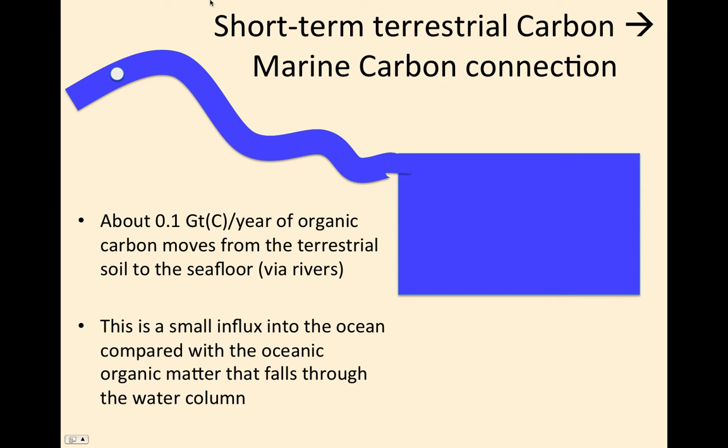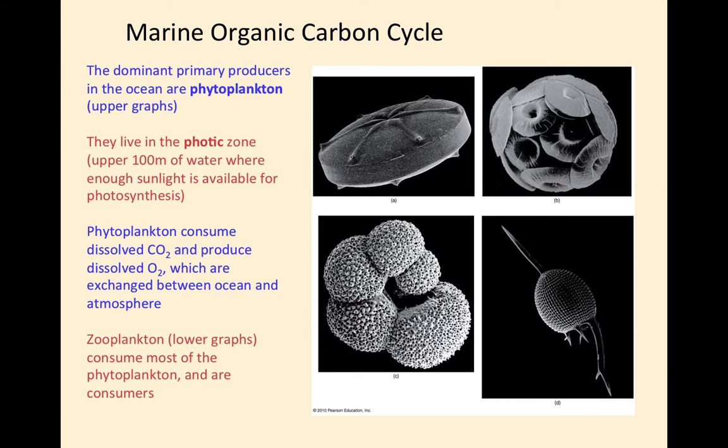So again, there's a connection between the short-term terrestrial carbon cycle and the marine carbon cycle. About 0.1 gigatons of carbon a year of organic carbon moves from the terrestrial soil to the seafloor by rivers. This is a small influx into the ocean compared with the oceanic organic matter that falls through the water column. The oceans have a lot of organics happening there, so let's look at them next.